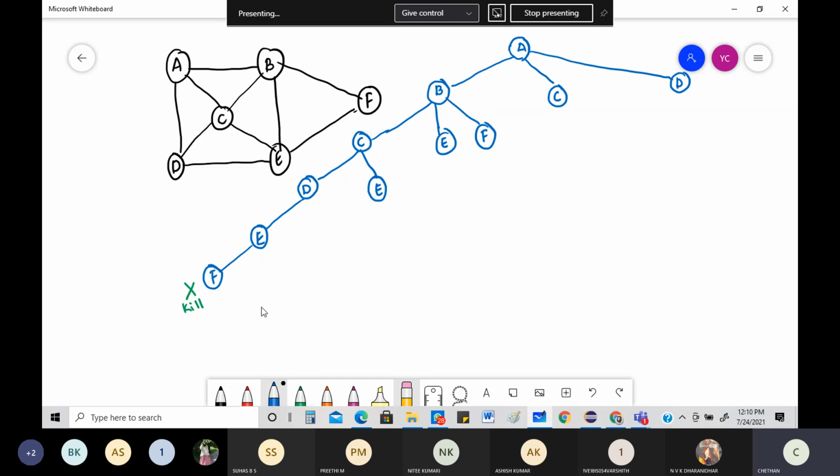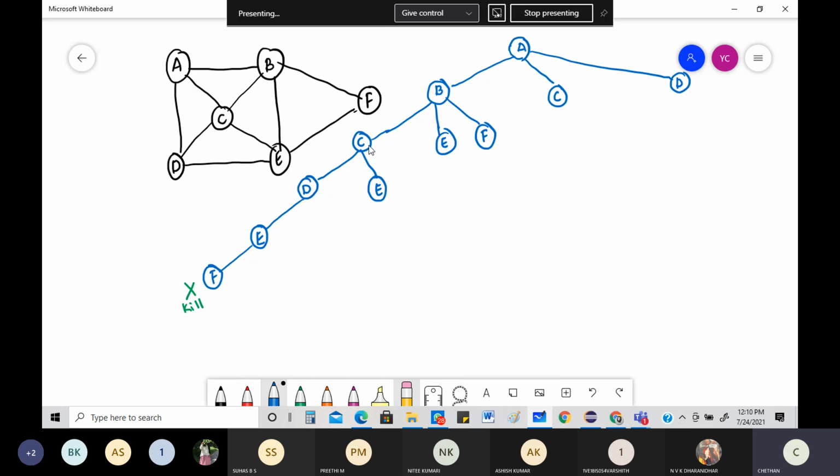Then again, let me go back to the next thing. See, from F, not possible. From E, again, it was not possible, right? So from D, what were the other possibilities? You had the possibilities of going to A, C, E. From A, C, E only you came here. So that was not a possibility.